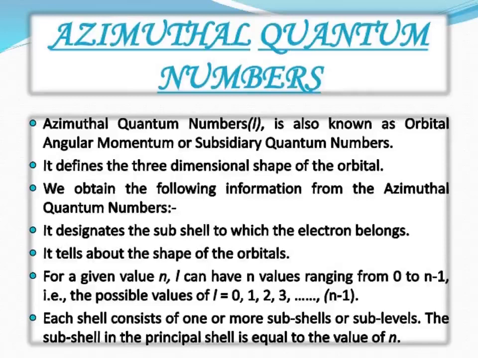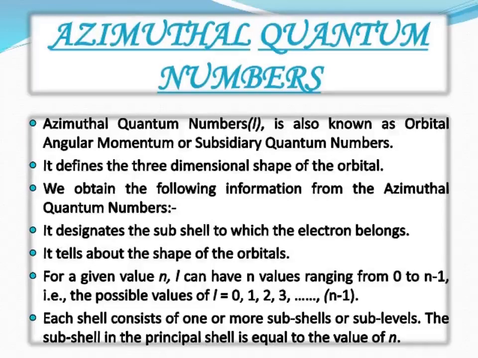L equals 0, 1, 2, 3, 4 up to n minus 1, that is s orbital, p orbital, d orbital, f orbital. In quantum number, K, L, M, N, O represent the shells. The azimuthal quantum number represents the orbitals.